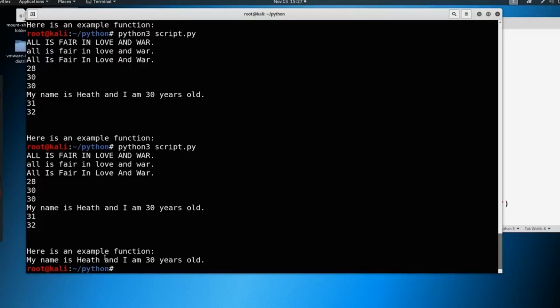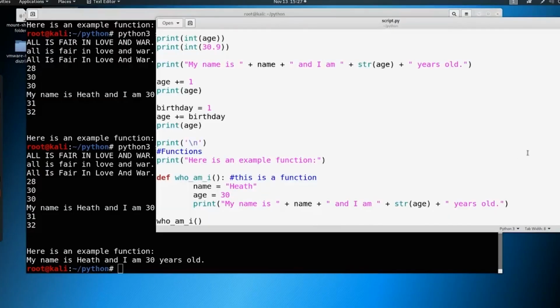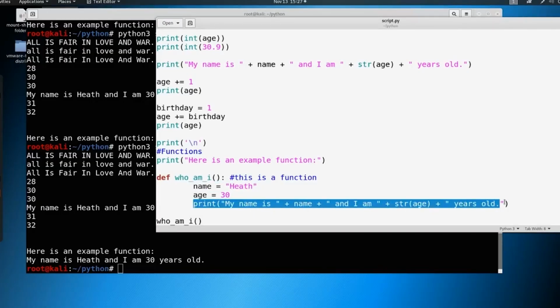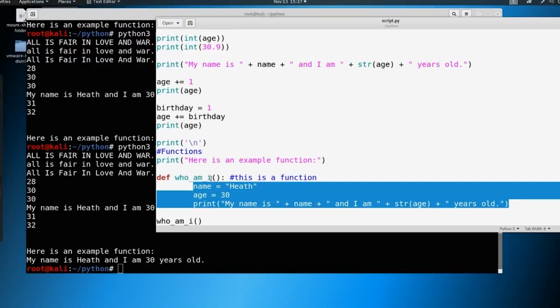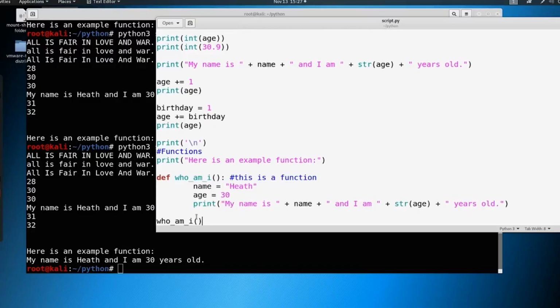And look, it says, my name is Heath and I am 30 years old. Well, what's happening here? Okay, so we're defining a set of things to do, right? This is a mini program. And inside this mini program, we've defined our variables and an action to take, which is printing out this string. So when we call this, it's saying, hey, I'm going to take all this, run this program, and give you the result.